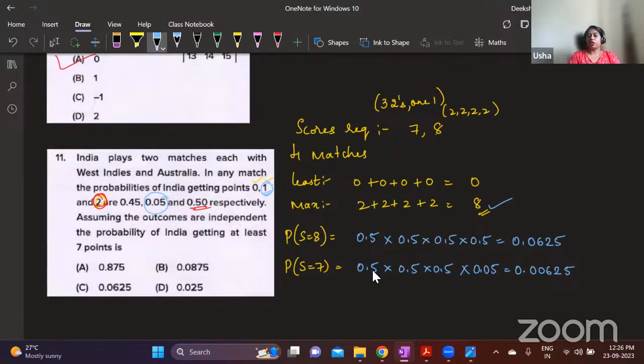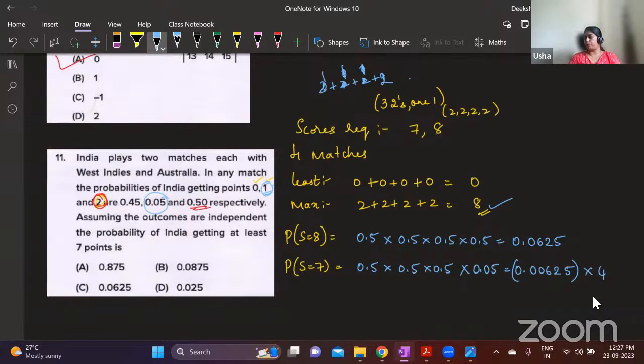Okay. Now, this is one possibility that I have taken. That is 2 plus 2 plus 2 plus 1. Means first 3 matches they're scoring 2, and last match they're scoring 1. This can be done in 4 different ways. They might be scoring 1 here and 2 here, or they might be scoring 1 here, or they might be scoring 1 here. But in all this, the score is going to remain same. So for this score, there are 4 different possibilities.